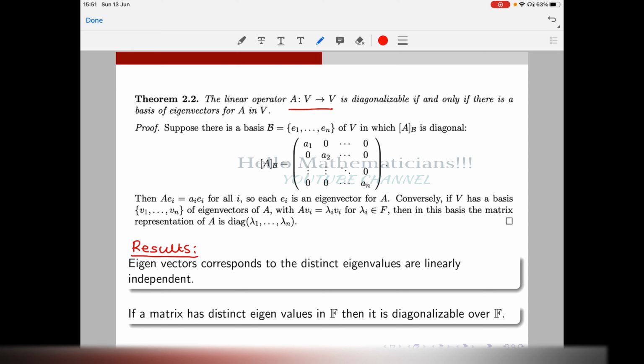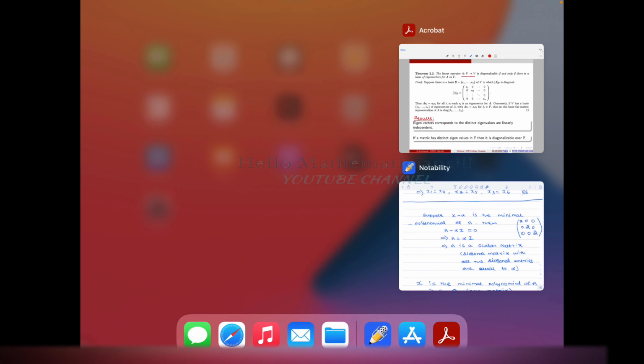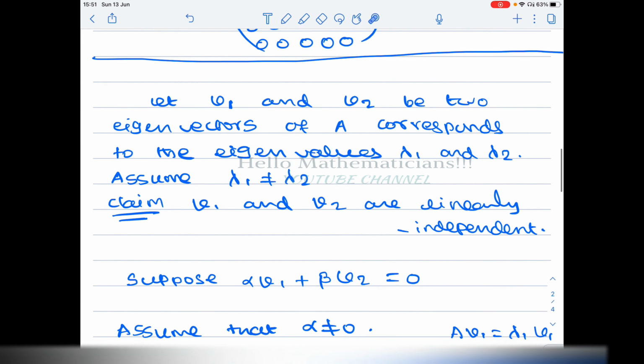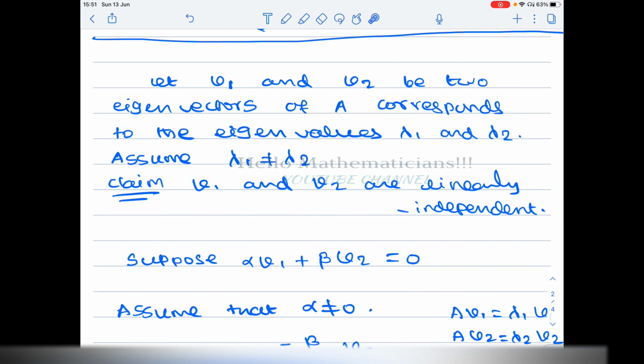The first result is: eigenvectors corresponding to distinct eigenvalues are linearly independent. This is a simple result, so we will prove it now. Let v1 and v2 be two eigenvectors of a matrix A corresponding to the eigenvalues lambda 1 and lambda 2.